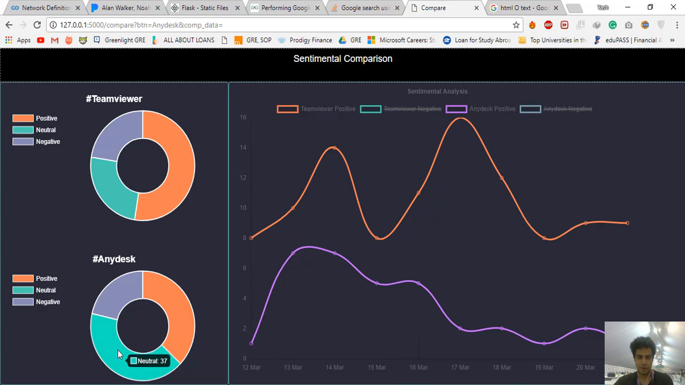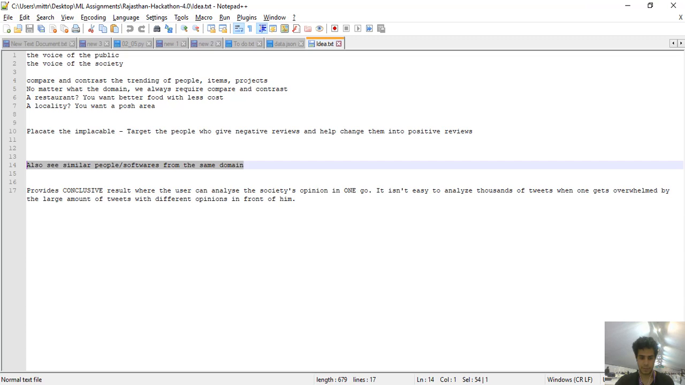So these many people are favoring TeamViewer, and these many people are favoring AnyDesk, and I can decide for myself that I want to go for this software, of course, because it's got a lot more positive reviews. In this case, definitely, and the positive graph shows that. So I suppose that's what our project is targeting. It's providing a conclusive result where the user can analyze the society's opinion in one go.